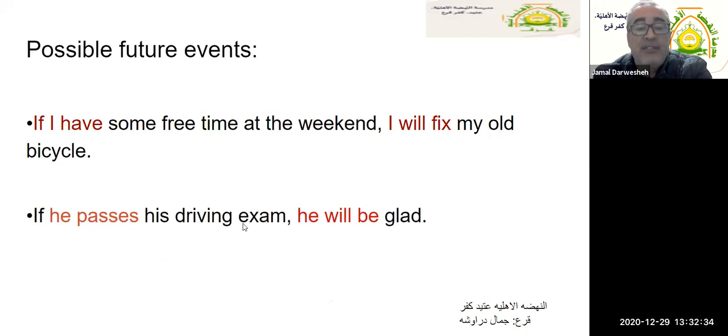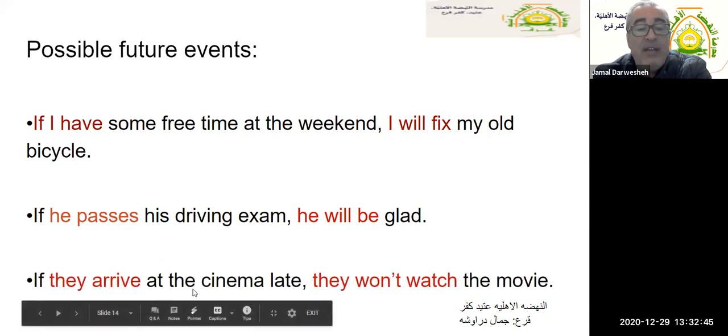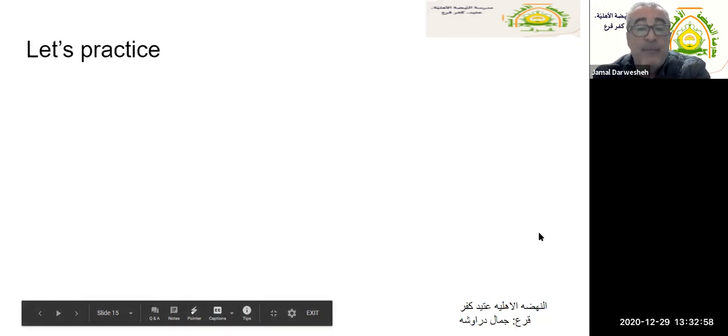If he passes his driving exam, he will be glad. Okay? If he passes his driving test, he will be glad. If they arrive at the cinema late, they won't watch the movie. This means that they will watch the movie if they arrive at the cinema early. But if they arrive late, they won't watch the movie.